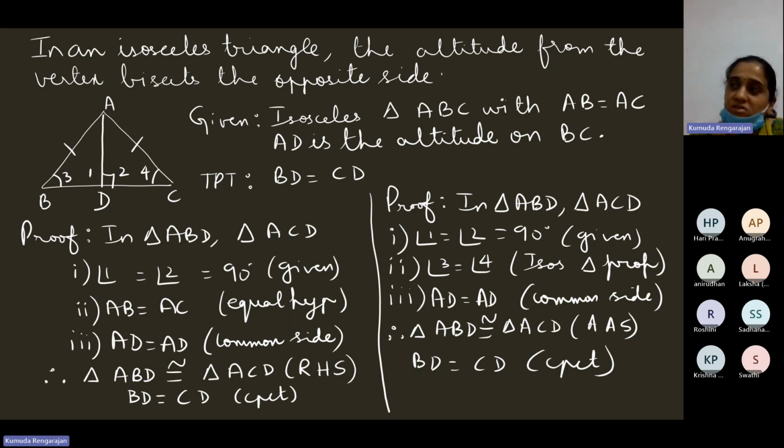So we can use the RHS rule, right angle, because altitude. So we have 90 degrees. Hypotenuse, because isosceles triangle, two sides are equal. So hypotenuse in both the triangles are equal. And any side, so AD is equal to AD, common side. We can use RHS or AAS.